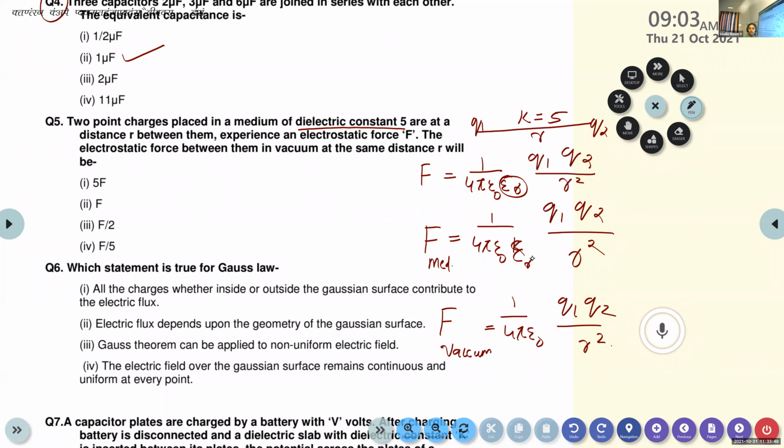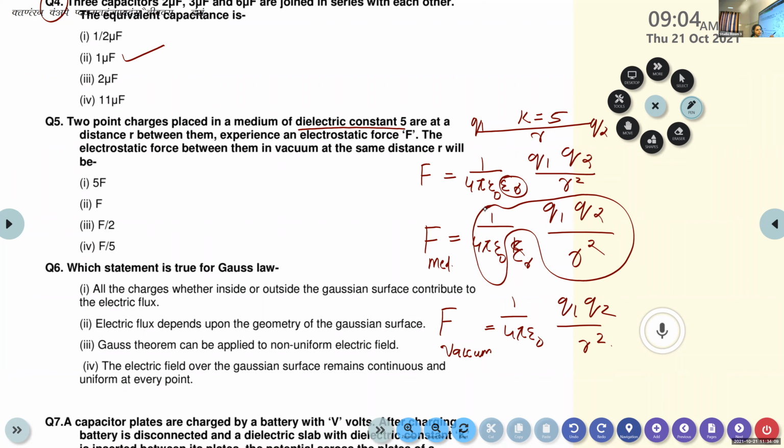In our class, we are using epsilon r as the permittivity, which is the dielectric constant of that medium. Its value is given, it is 5. So in this equation, 1 by 4 pi epsilon 0 Q1 Q2 by r square is representing what?